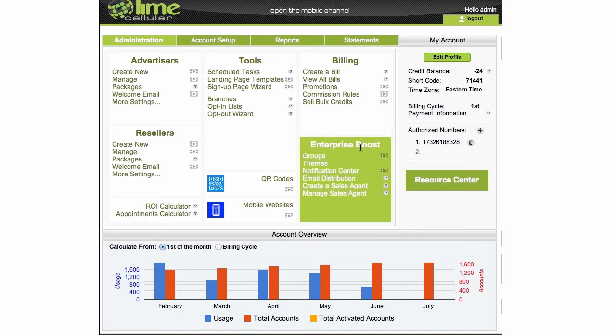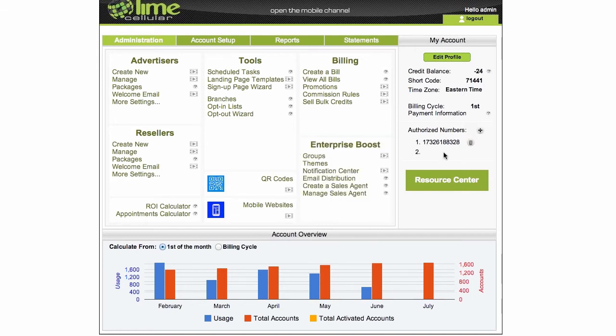So you'll have some kind of pop-up message on the screen, similar to the getting started, and it will force you to enter a new mobile number. Once you enter the number, it will send you a code, just like they do in the bank. You'll verify the code. Then we have a number inside. So you can force your advertisers and resellers to enter an authorized mobile number that you know is 100% verified.